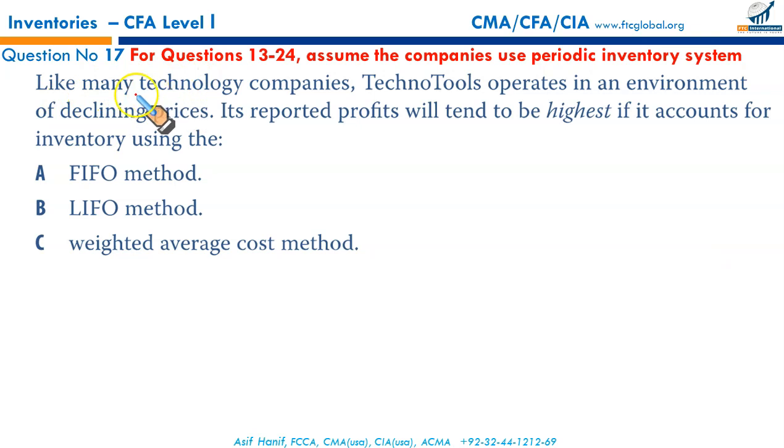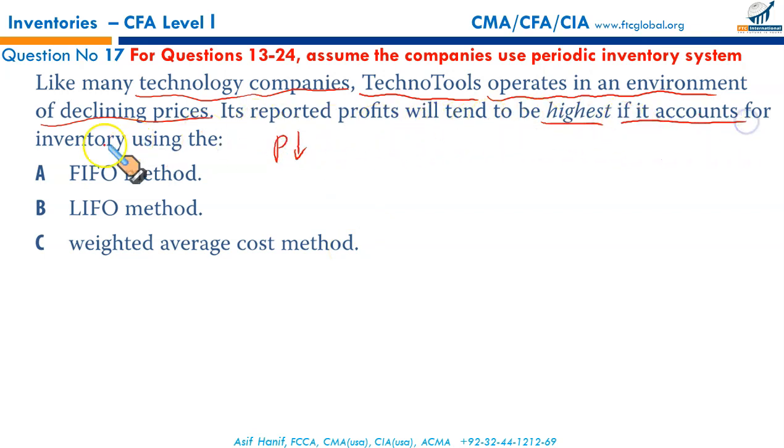Next, like many technology companies, Techno Tools operates in an environment of declining prices. Prices are falling. Its reported profits will tend to be highest if it accounts for which of the inventory methods? Let us try first FIFO.